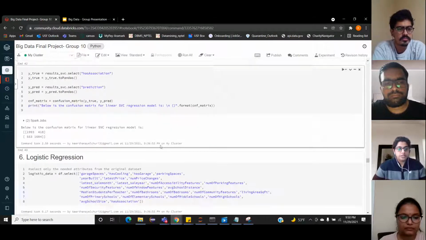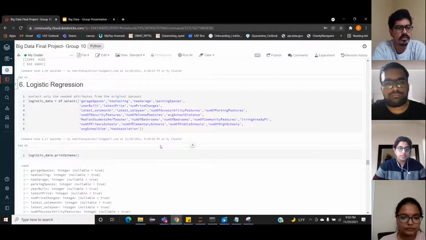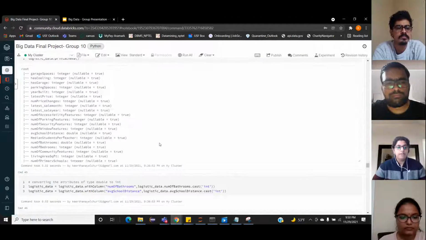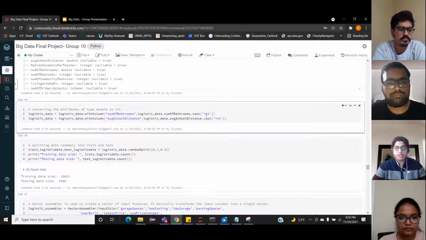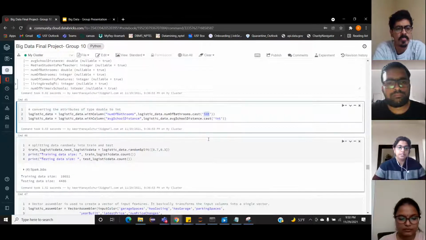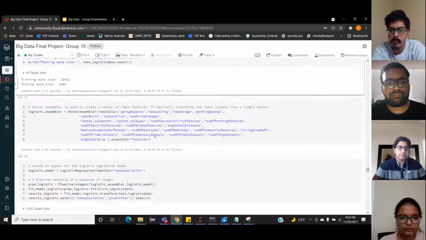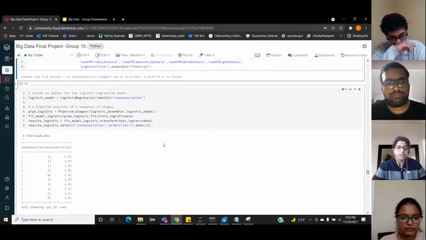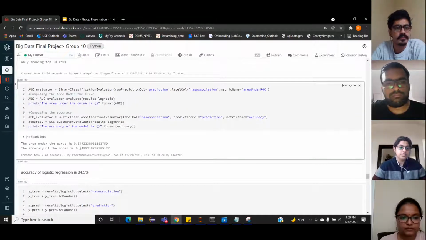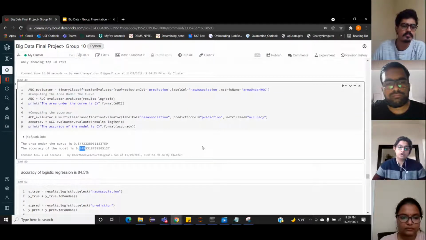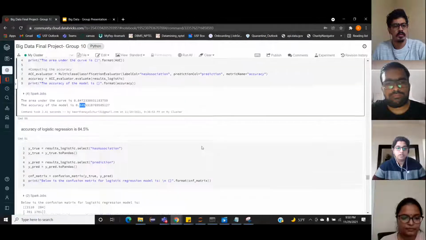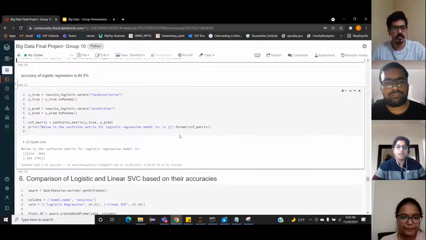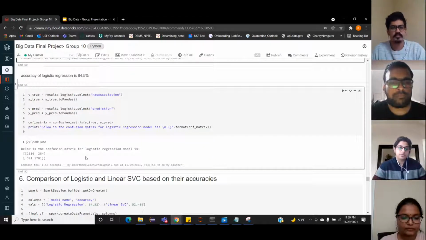Now moving towards our next model, and that is logistic regression. We have used the following combination of the dependent and independent variables again. Again, we have used the same procedure of converting into integers, splitting the data set into train and test, creating a vector assembler with the independent variables, creating pipelines, and then finally training the model. On prediction, we can see that the area under curve and accuracy is almost 84%. We have also found the confusion matrix for the same. Following is the confusion matrix.